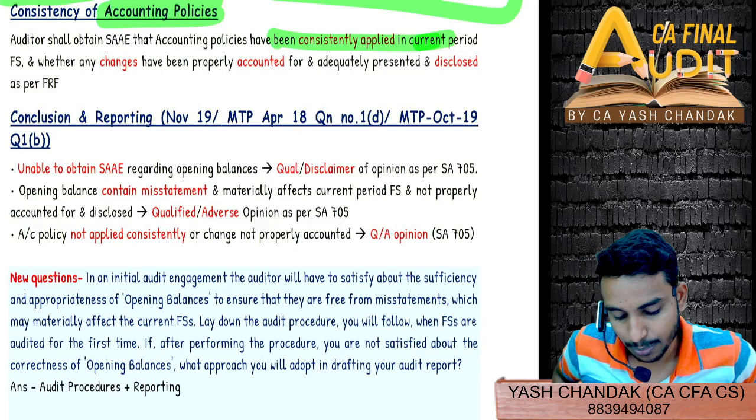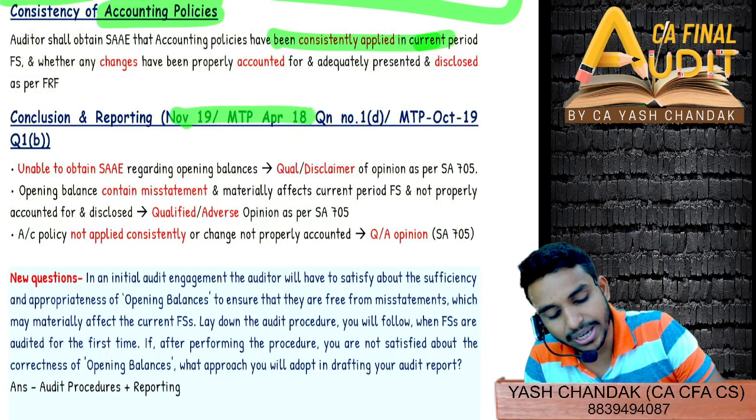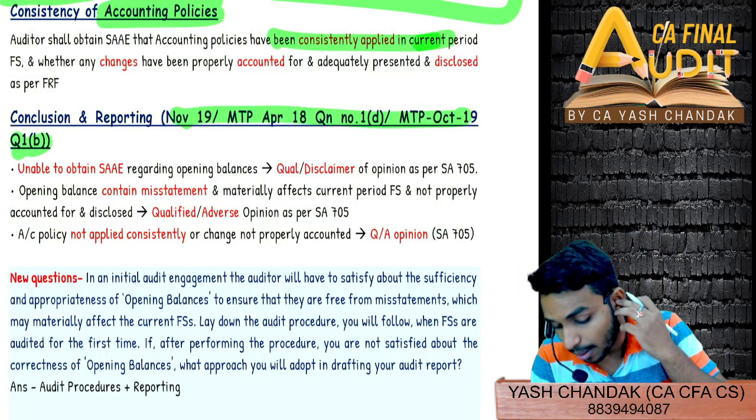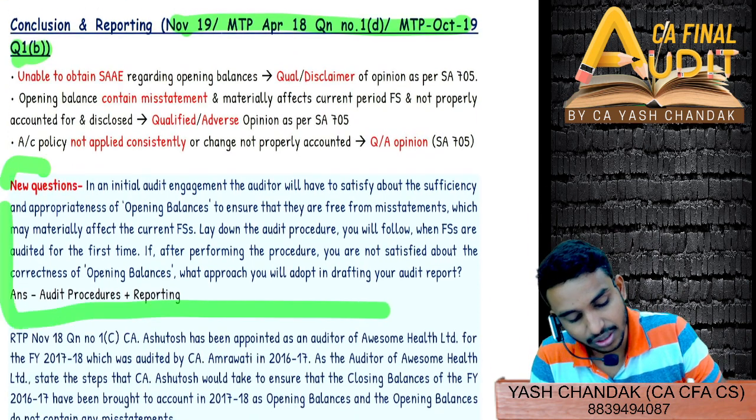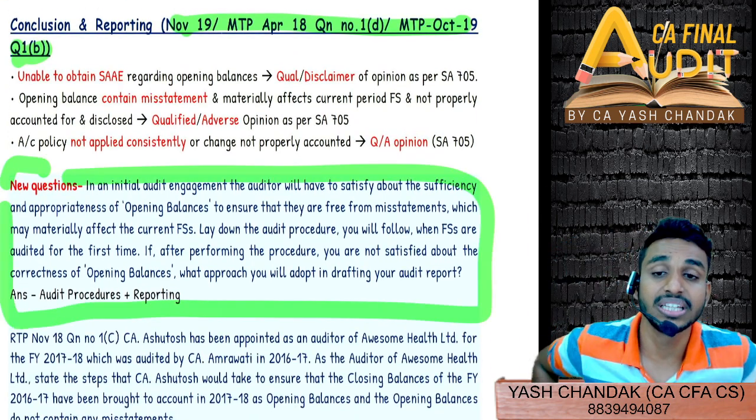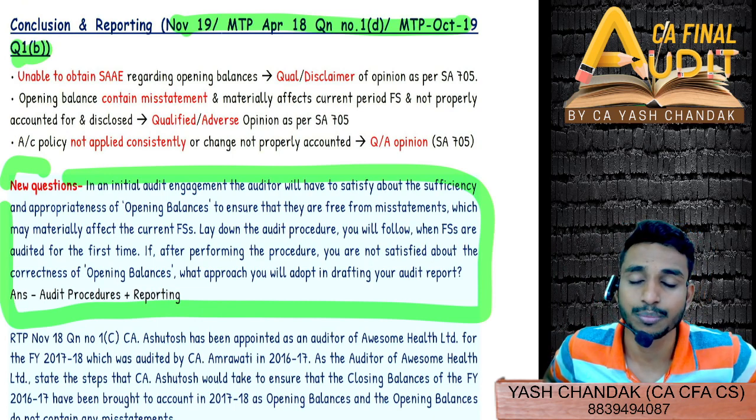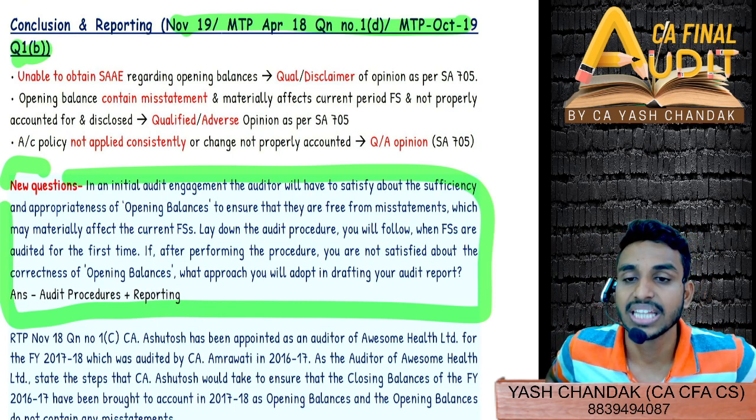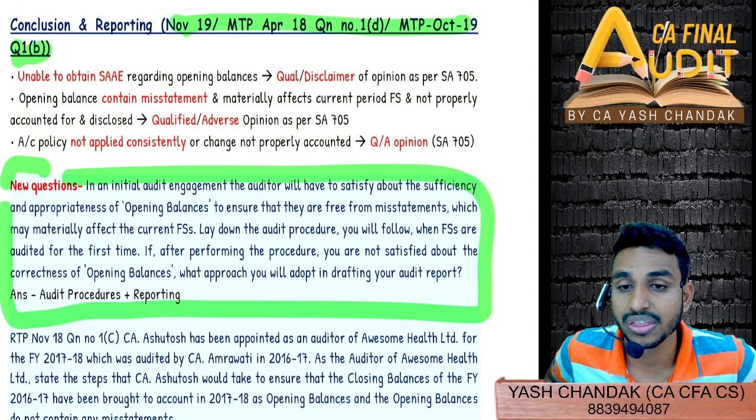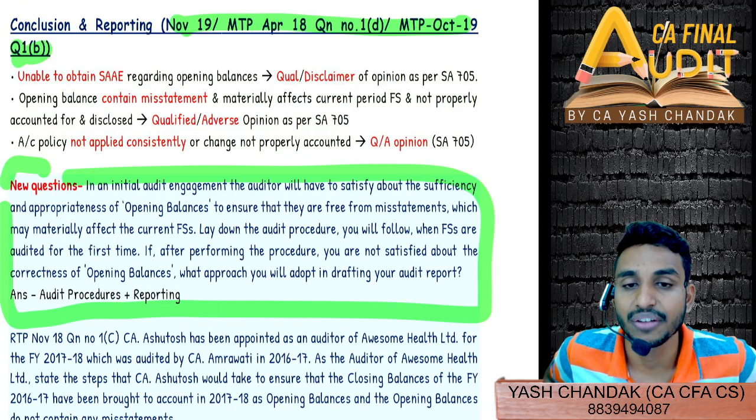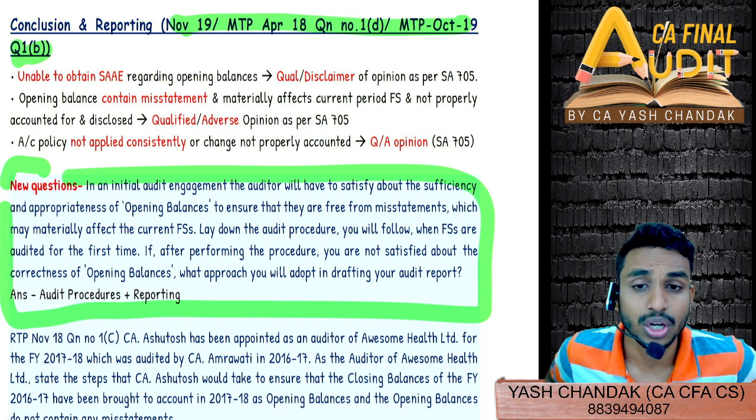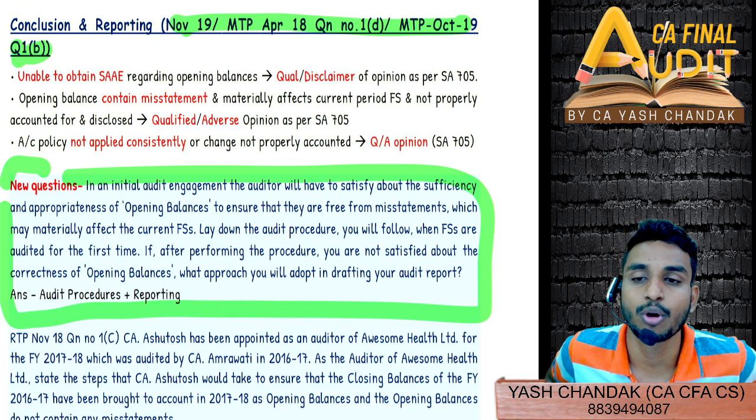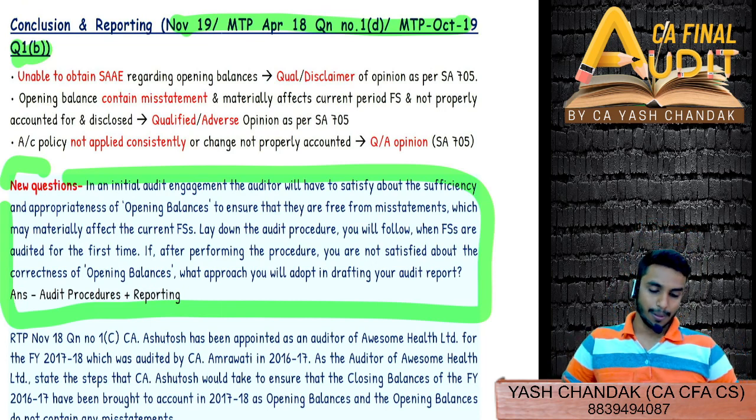Last point, conclusion and reporting. So this has been asked recently many a times, could be asked to you in exam also. Once you read the question, you'll have to write the entire standard procedures, and then they are specifically asking what will be your approach in drafting your final audit report if, after performing all the initial audit procedures as per SA 510, you are not satisfied about the correctness of opening balance.